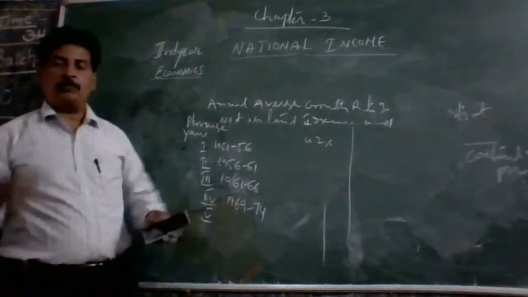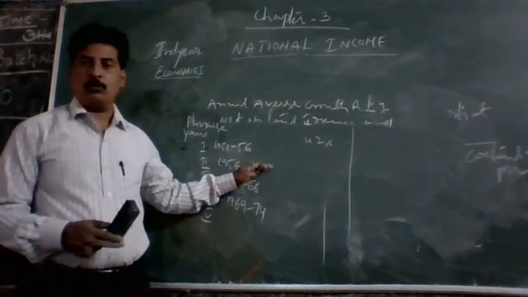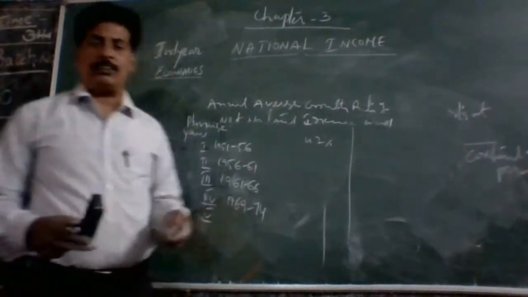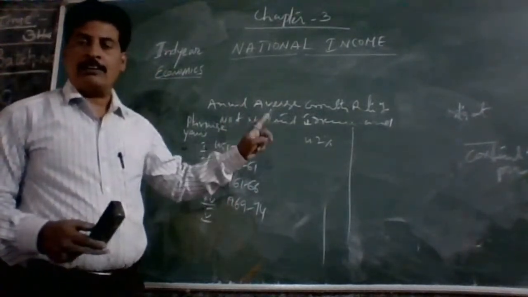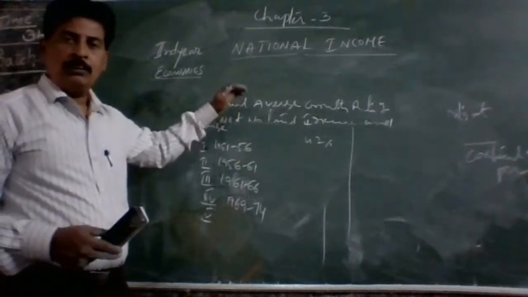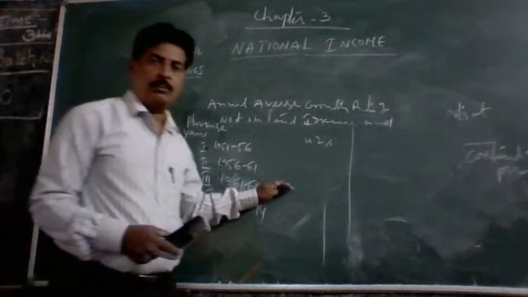By observing this table in your textbook, the annual average net national income has been increasing.